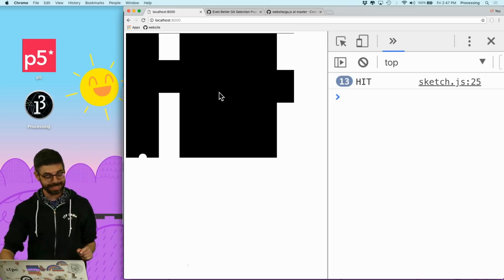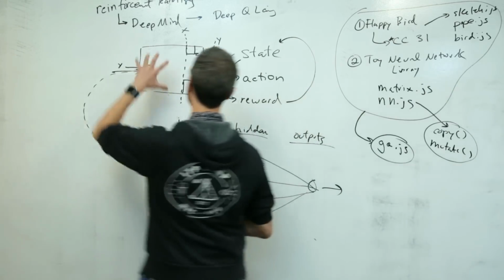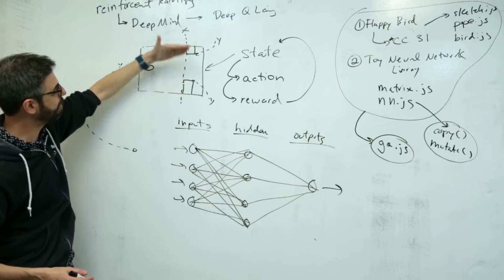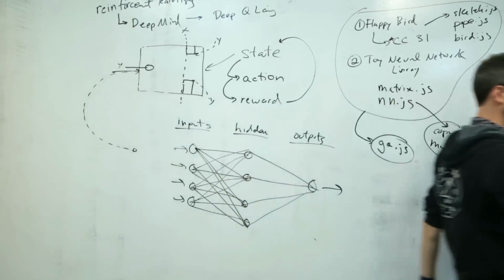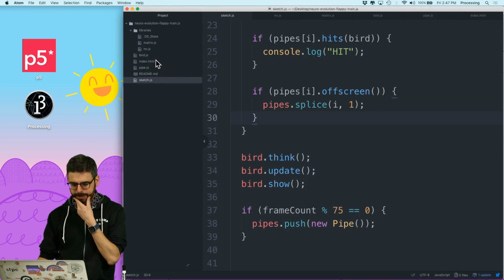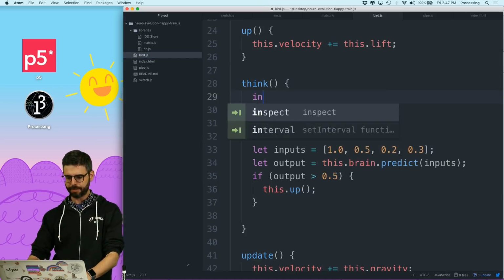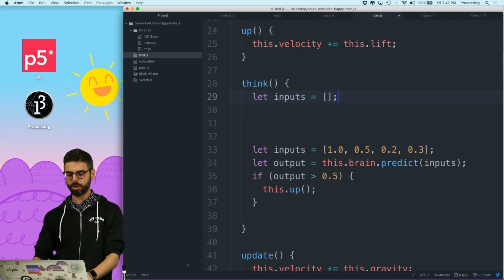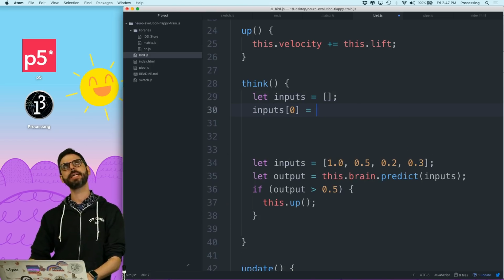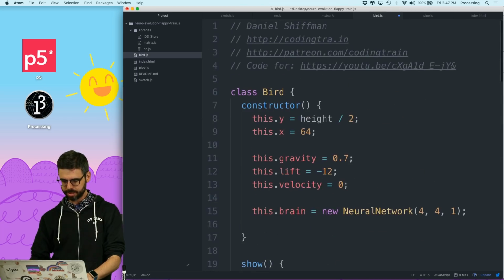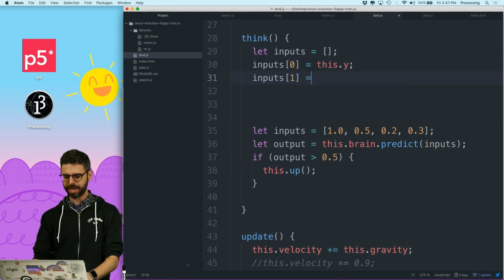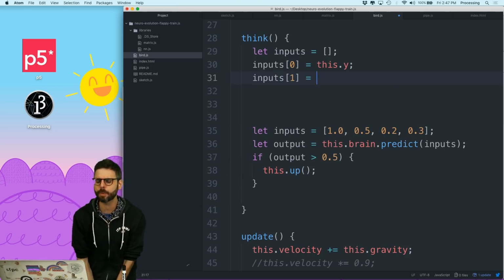Now what I need to do is actually make inputs out of these values. Its y position, top, bottom, and the x position of the pipe. Okay, let's do that. So now, back in the bird, I'm going to say let inputs equal an empty array. I'm going to say inputs 0 is this bird's y position. Inputs 1 is, oh boy. Okay, here's the problem now.